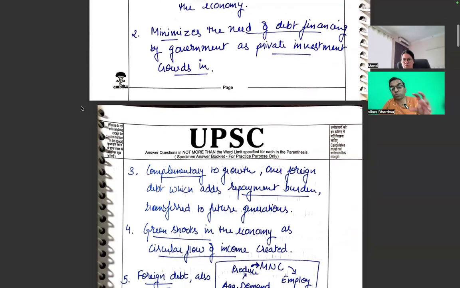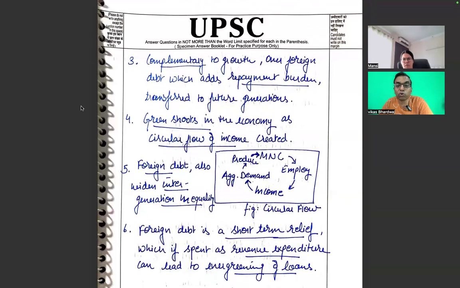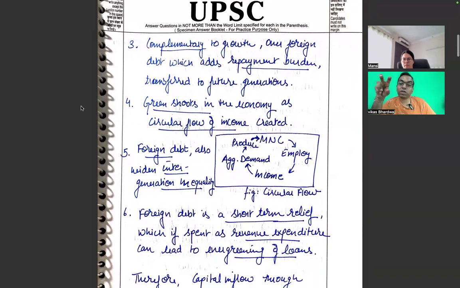I think both the concepts are wonderful, but we could have brought an illustration. That's what I'm saying. Complementary to growth, unlike foreign debt, which adds a repayment burden transferred to future generations. This is also true. Even in point number 3, we could have said that in the last decade, as economic surveys show, this much FDI has come in, and for example Delhi NCR is a very big destination in terms of FDI.